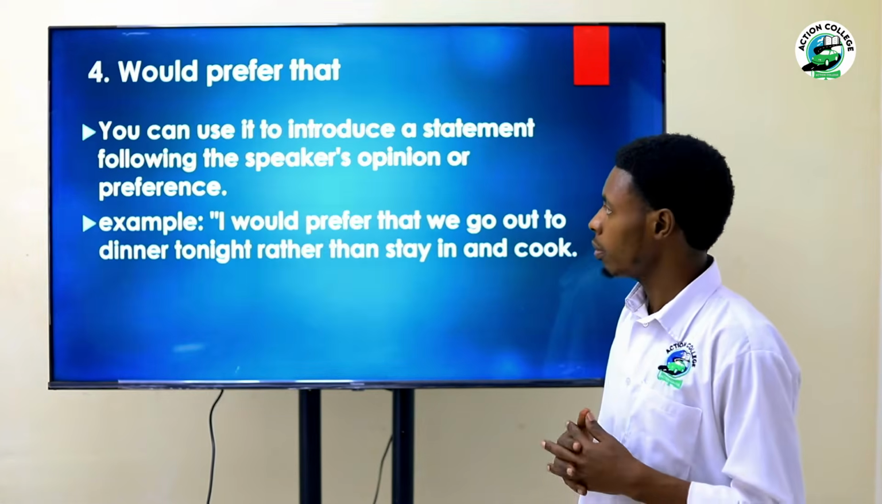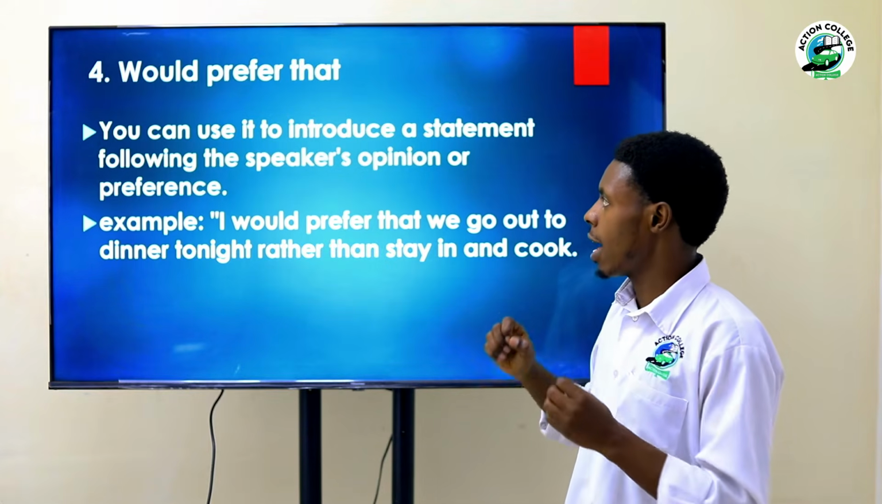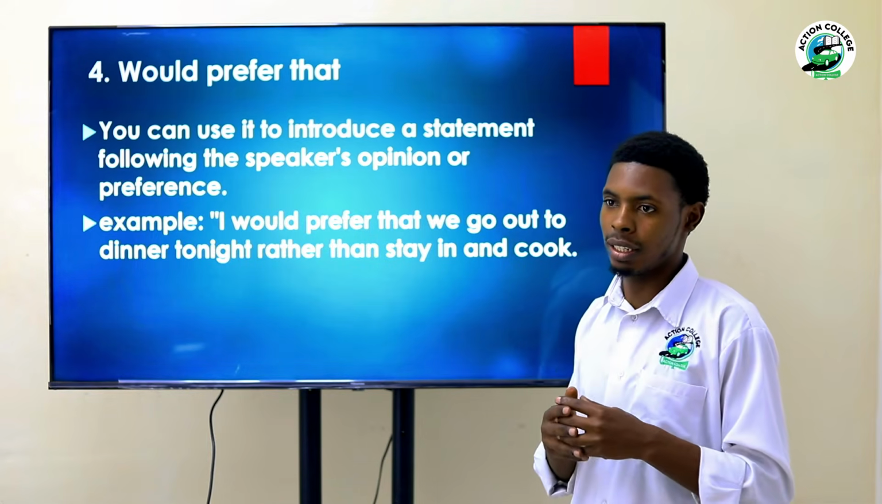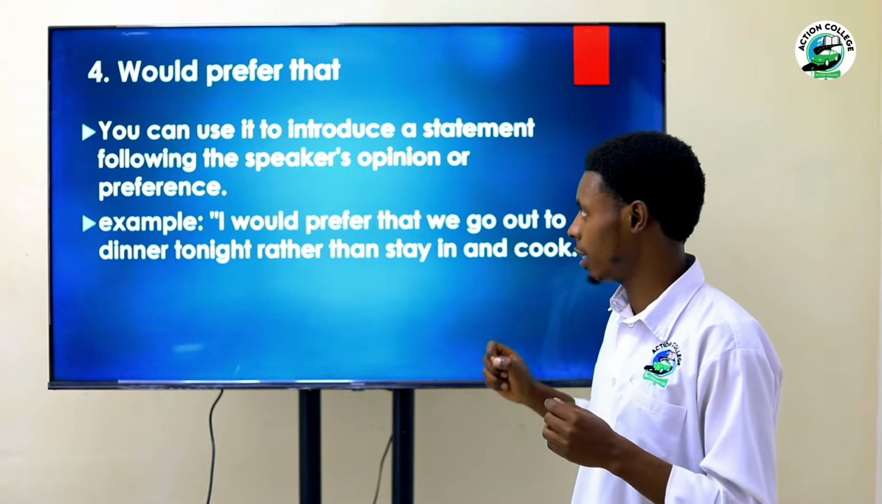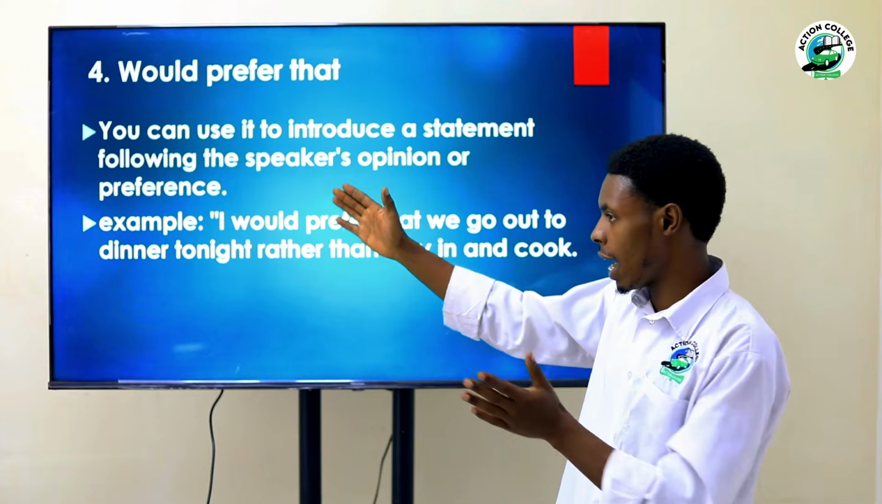Let's continue. And would prefer that. As you see, the structure looks alike. Would prefer that. It means you are going to add another.